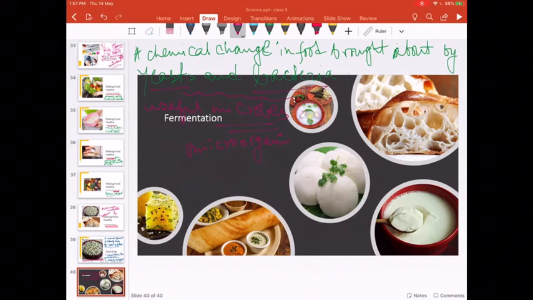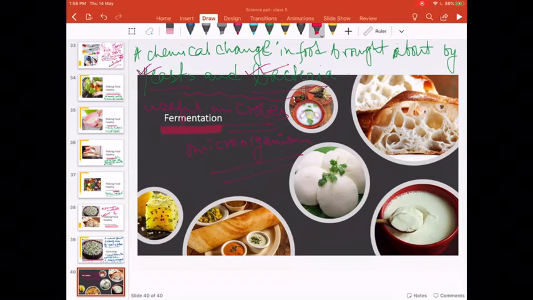It has made us stay home. It has stopped us from going out. It is killing us. So all microbes are not good. But there are certain yeasts and bacteria that help us in bringing about chemical change in food known as fermentation. And fermented food is good for health.